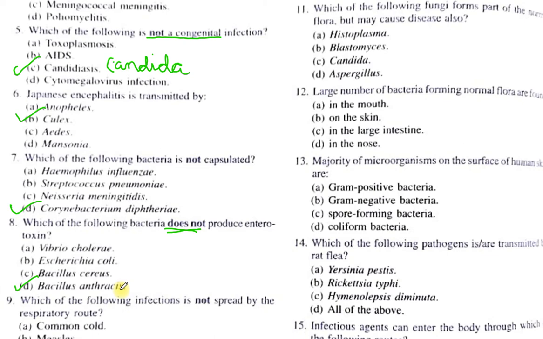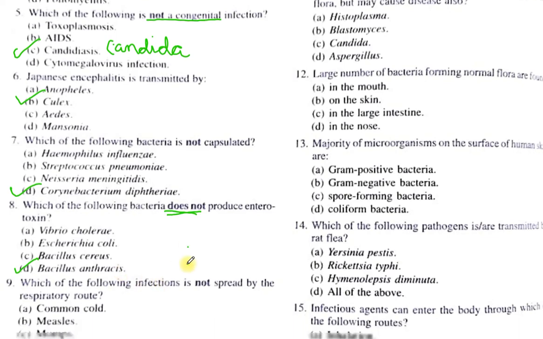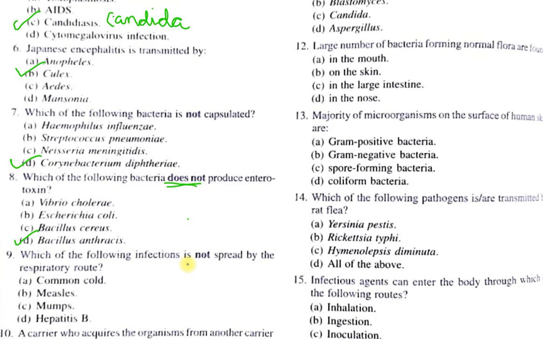Question number 9. Which of the following infections is not spread by the respiratory route? A, common cold, B, measles, C, mumps, D, hepatitis B. Out of this, the answer is very obvious.